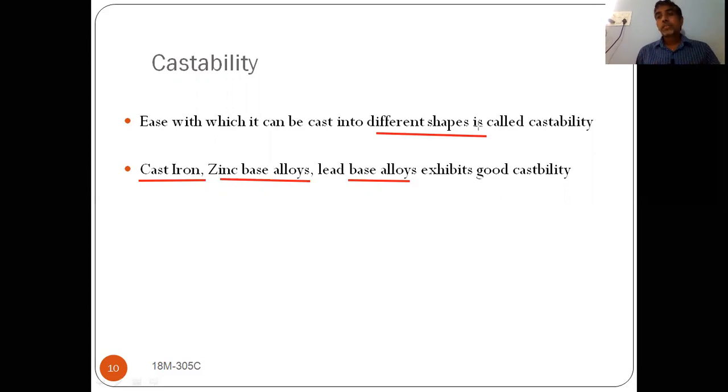Here the manufacturing process is different, but we are converting them into different shapes and sizes. If it is easy to cast into different shapes and sizes, we can say that the castability is good. So this is the castability property.